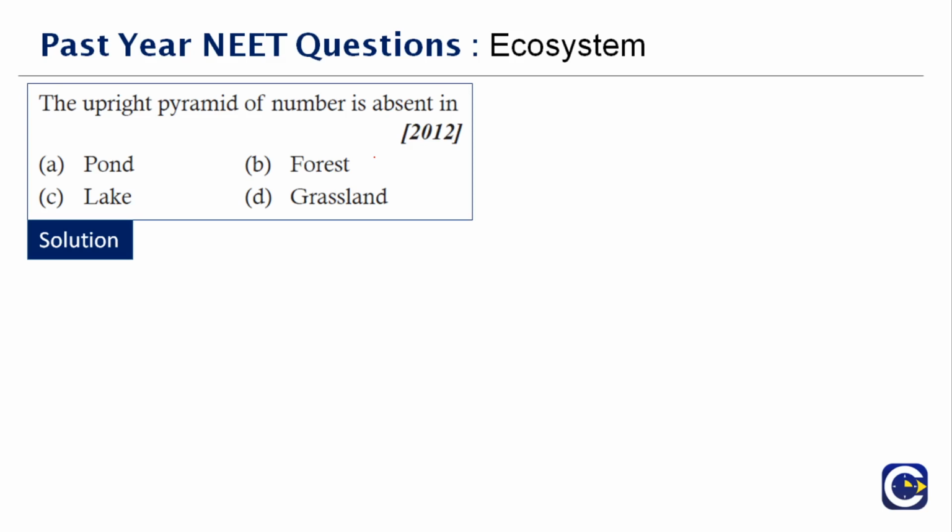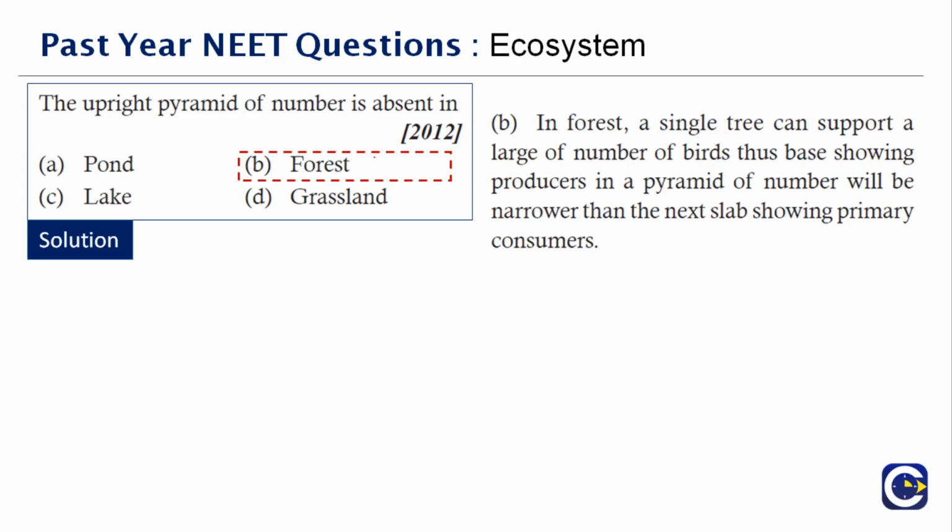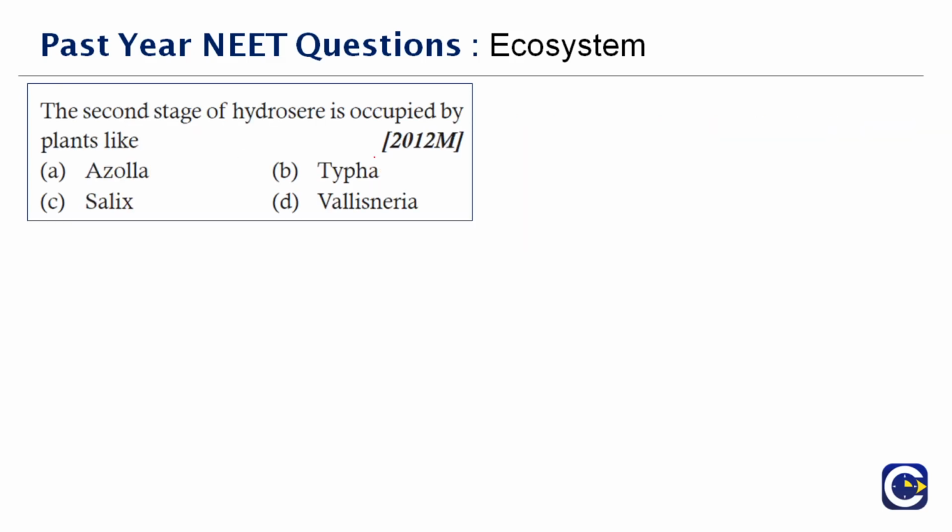So when you talk about the pyramid of biomass or numbers, it is a graphical representation of biomass which presents the unit area of various trophic levels. It shows the relationship between biomass and the trophic level, quantifying the biomass available in each trophic level of an energy community at a given time. So this is how you define a pyramid of biomass. Now the upright pyramid of number is absent in forest. Option B, forest.